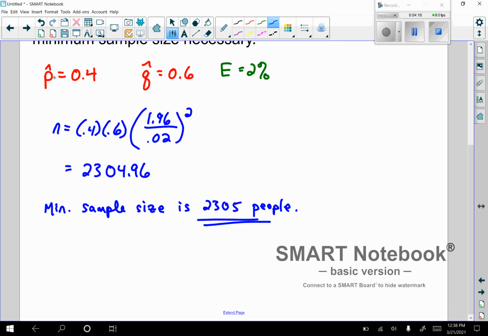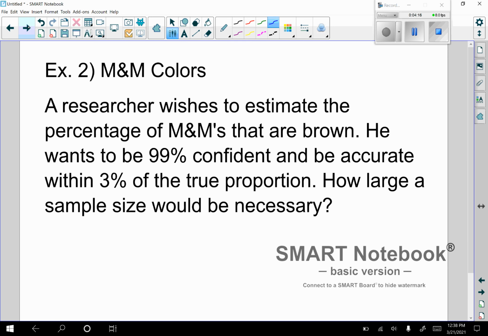All right, so in this case, the p hat, that percentage there, was already calculated from a previous study. And let's look at our second and last example. This is a fun topic to explore. A researcher wishes to estimate the percentage of M&Ms that are brown. He wants to be 99% confident and be accurate within 3% of the true proportion. How large of a sample size would be necessary? So if you want to pause the video and then do this one in its completion, see what you come up with.